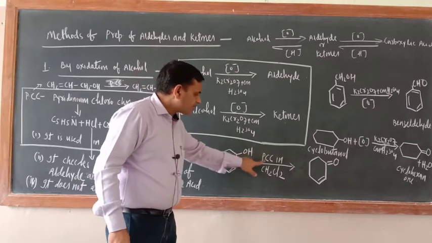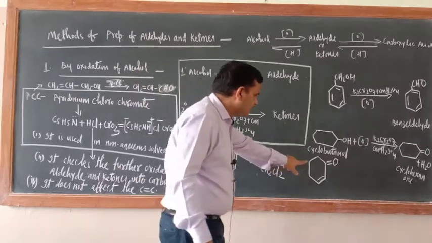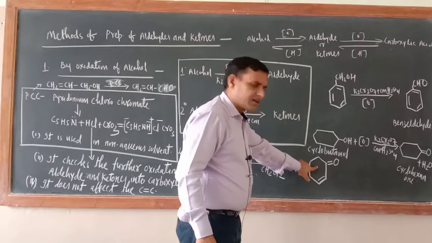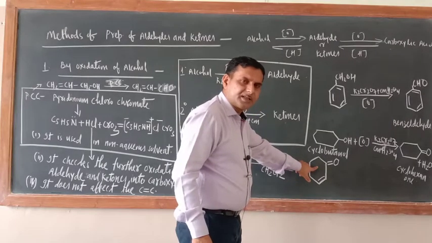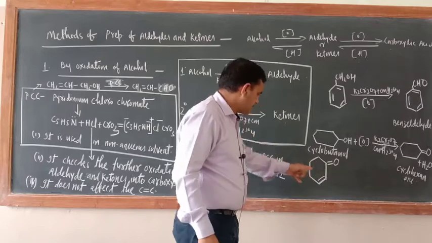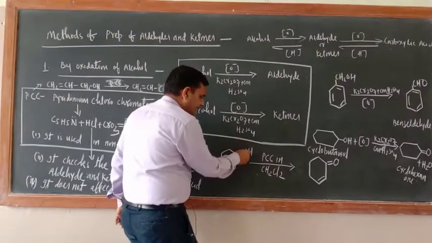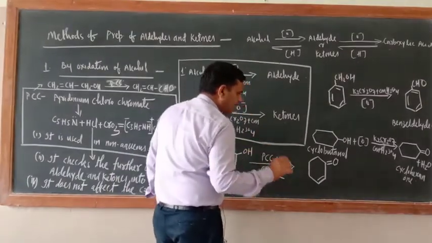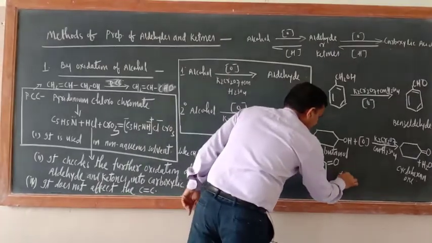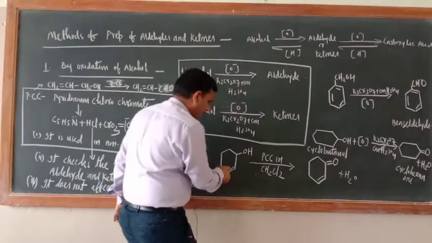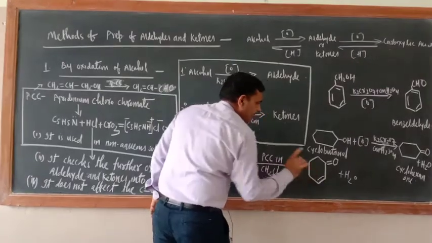This can also be oxidized into unsaturated ketone. You can check, where OH is there, the double bond will come, plus H2O. Here also the double bond remains unaffected.